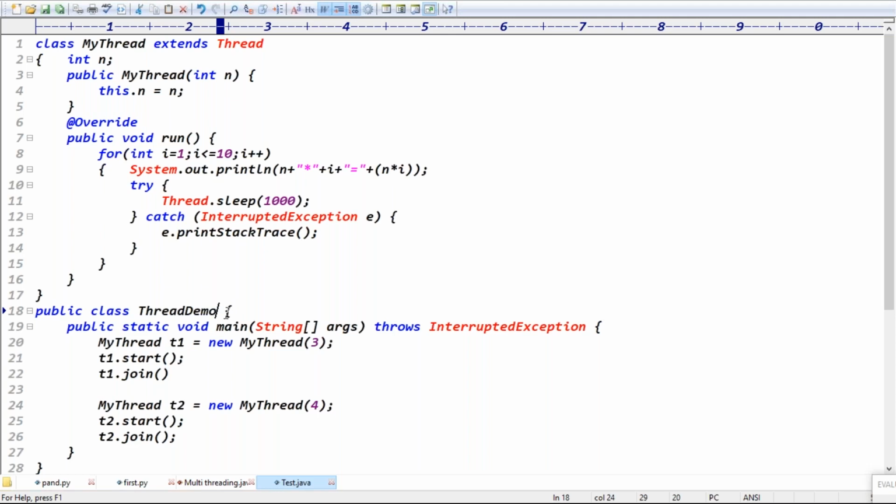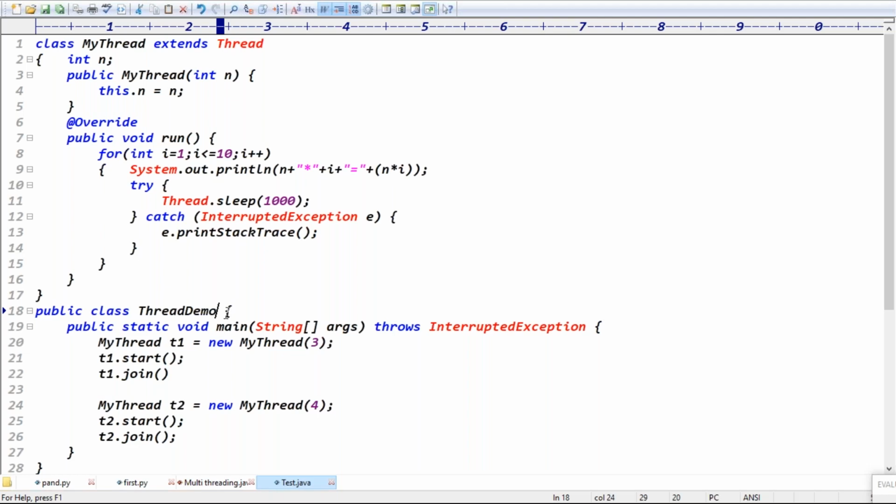Then we are concatenating a star, printing the multiplication table, right? Yes, the multiplication symbol. Then again we are concatenating i, whatever the value of i will be printed there. Then equals, then n into i will be calculated. Simply, the run method is printing the table, 2's table or 3's table, with a 1 second gap. Slowly, one by one, line by line, second by second, it's printing all the table's 10 values, right?